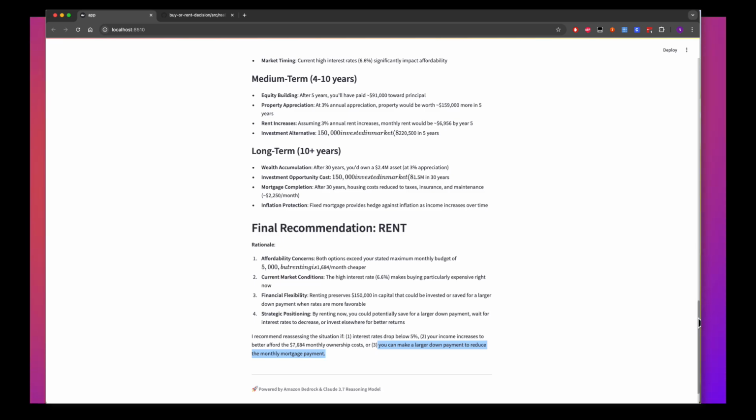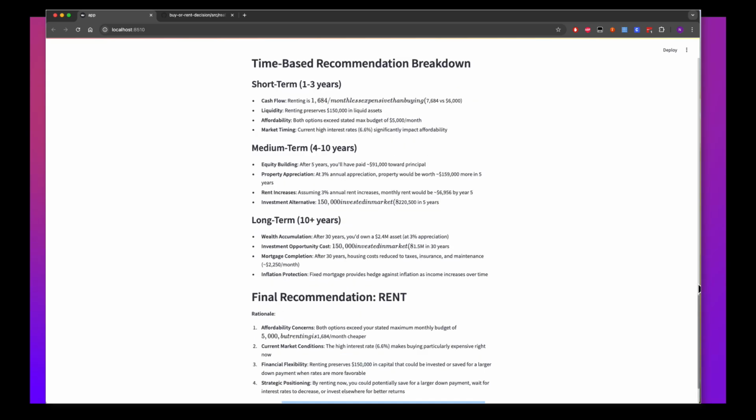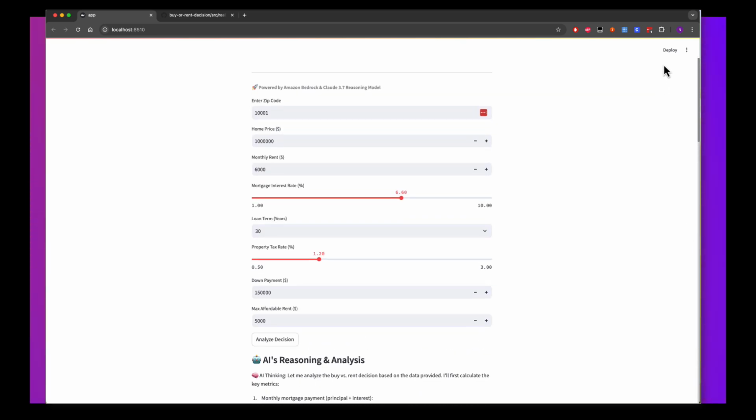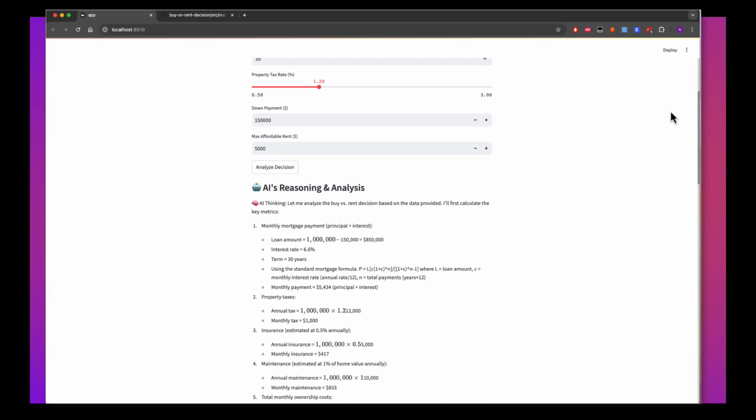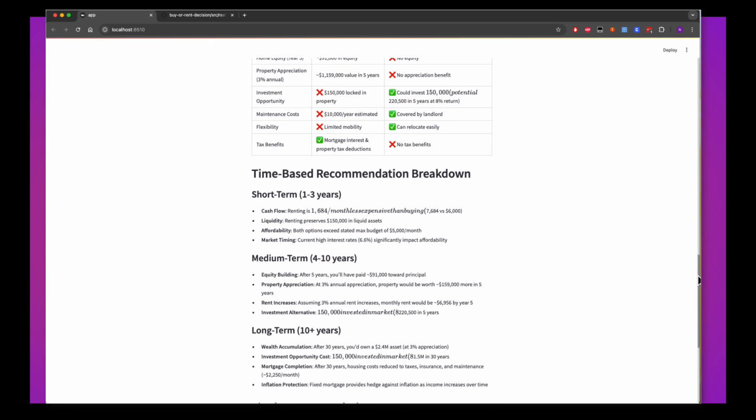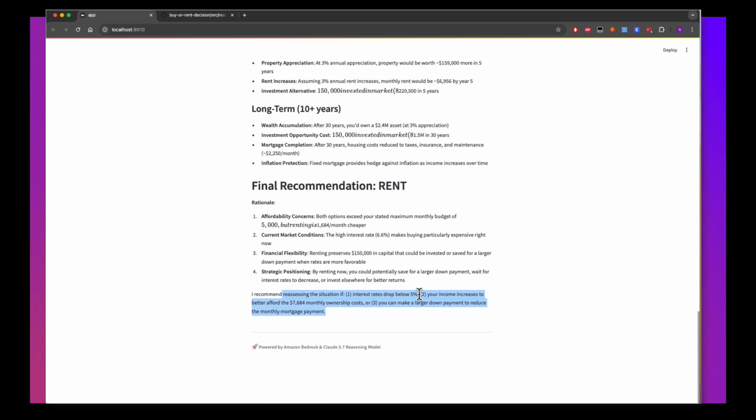So yeah, this is really interesting, right? So it went through everything, and then it will be providing you a recommendation based on reasoning, not just a simple output. With that, this is our demo. Let's learn how you can build this solution. So hope you like the demo, and you will be interested to learn how we can build this one. And that's exactly what we're looking to do.